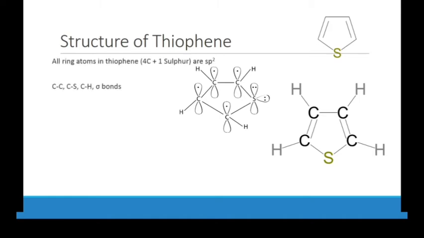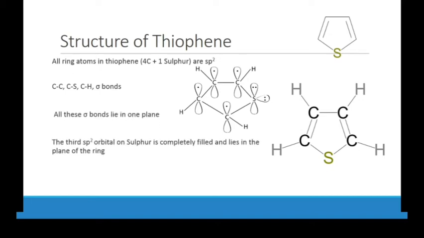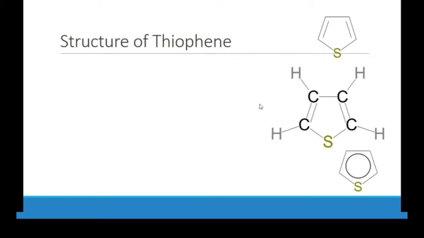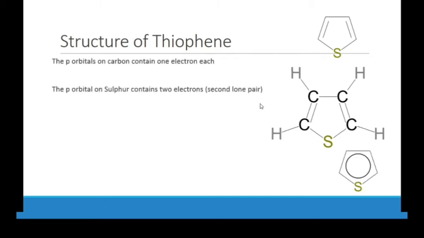Now we will see, all ring atoms in thiophene are sp2 hybridized, which I already told you. CC and CH are sigma bonds. Sigma bond means single bonds, and all these sigma bonds are in one plane. The third sp2 orbital on sulfur is completely filled and lies in the plane of the ring, which I already described. The p orbital on each carbon contains one electron.